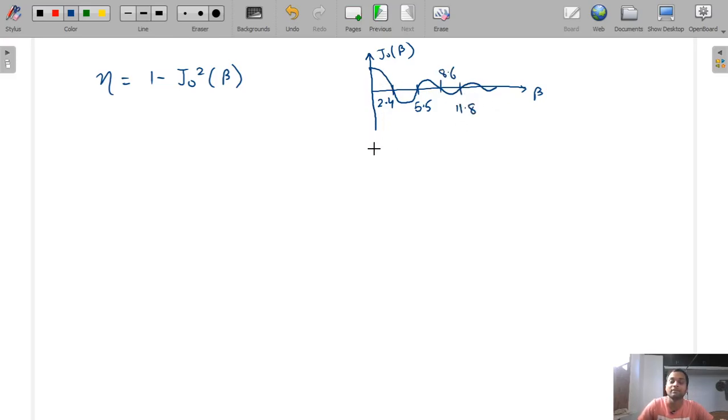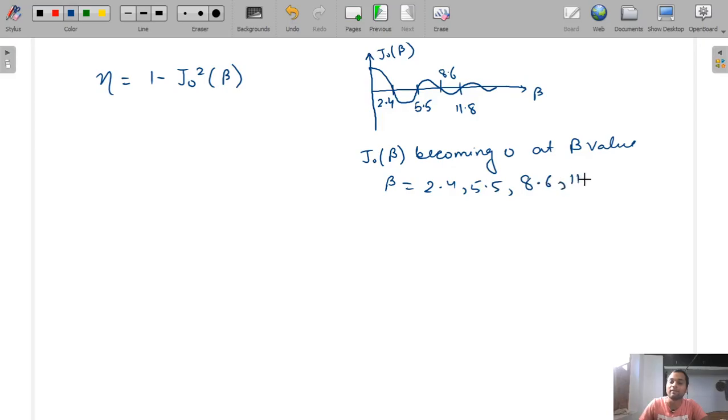So J0 beta is becoming 0 at beta values 2.4, 5.5, 8.6, 11.8.